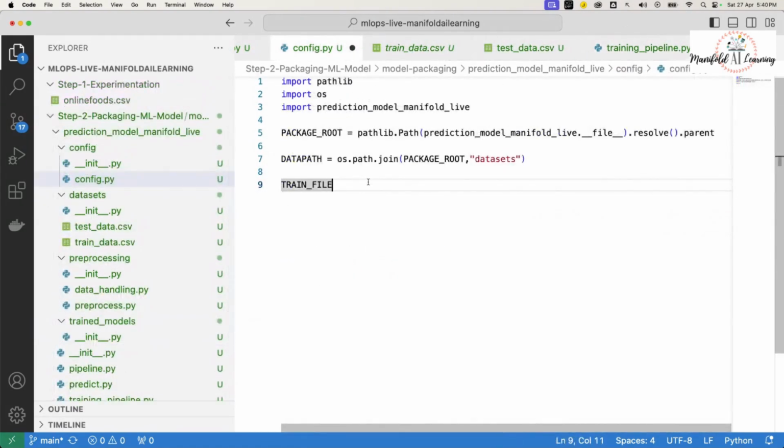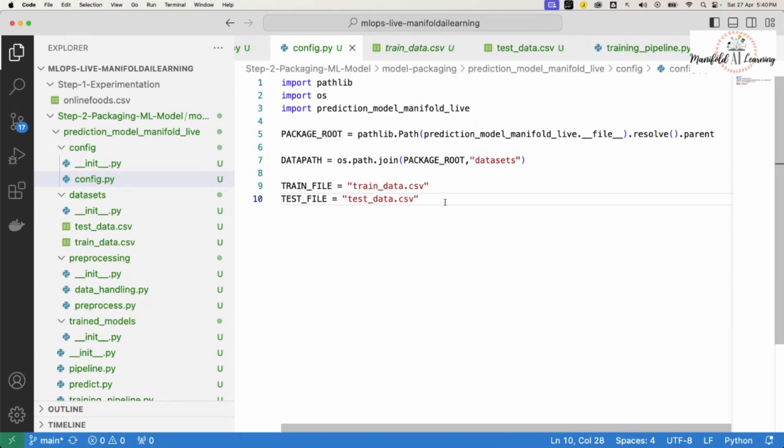So I can say train file is equal to train underscore data.csv. In the same way for test data, I'll call it test underscore file, and it is test underscore data.csv.